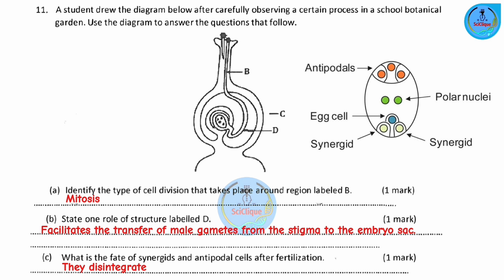They release certain chemical signals that attract the pollen tube to where they are. So when the pollen tube reaches the embryo sac, the synergids simply break down, in order to provide an opening for the male gametes to enter and fertilization to take place. Now when it comes to the antipodal cells, these are three and they provide nutrients to the egg cell during development. So shortly after fertilization, they also break down.